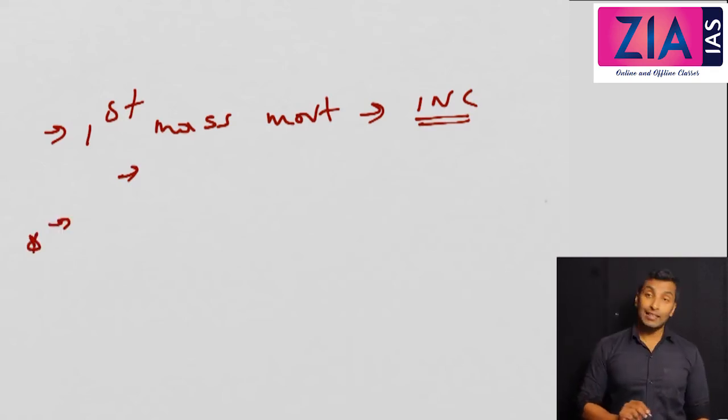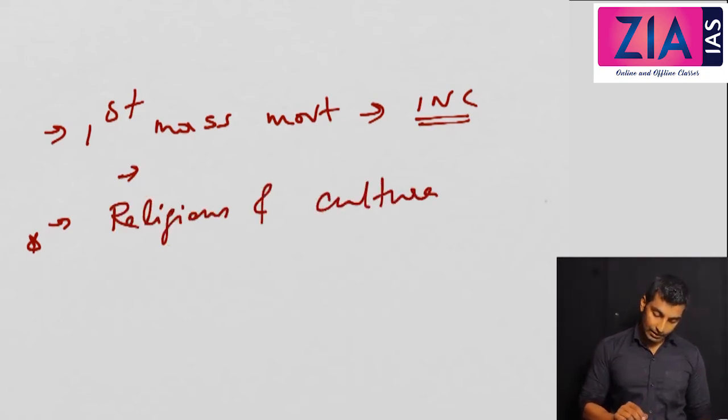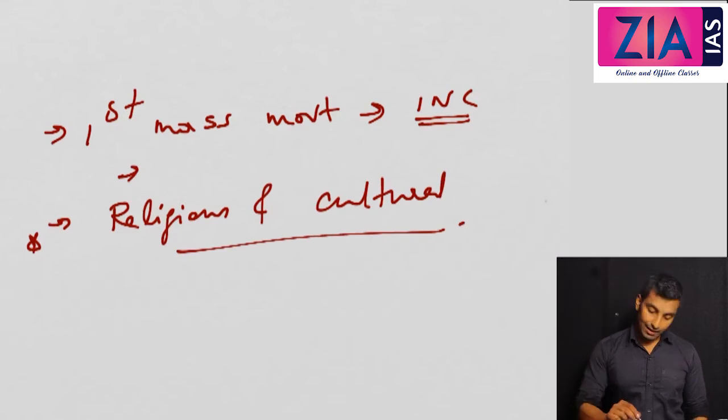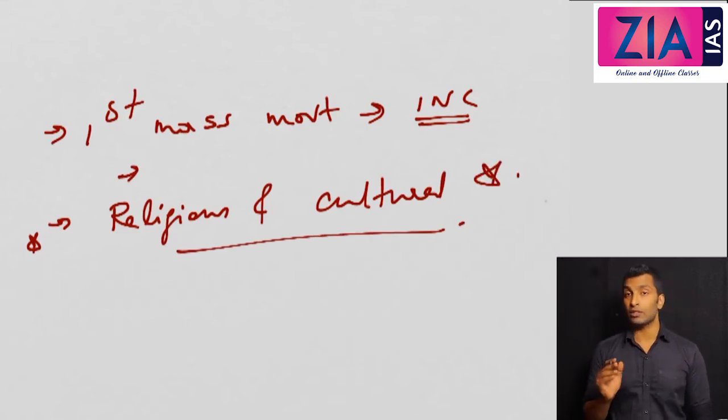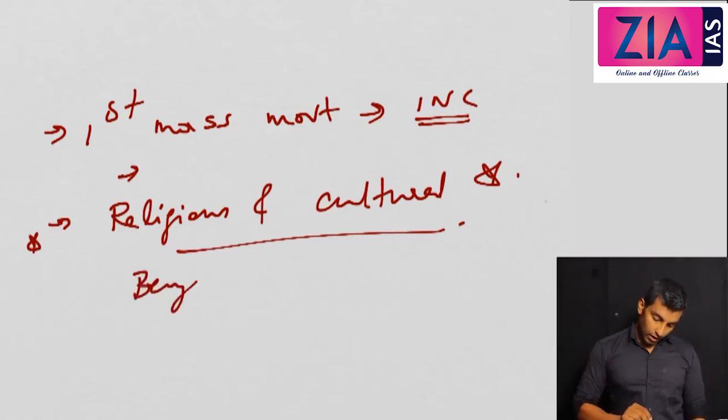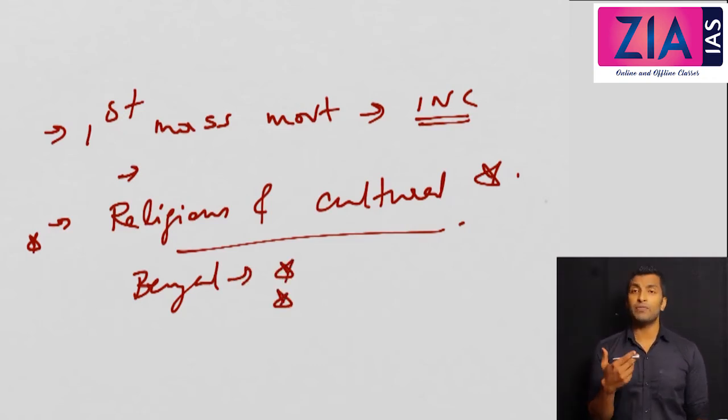Another important point is the leaders used religious and cultural symbols to mobilize the masses. And this we will discuss as a criticism also, because this led to alienation of one section of the people, that is Muslims. The reason is they used Durga Puja, Ganesh festival, etc. Especially Bal Gangadhar Tilak, he used the Ganesh festival, right? So in Bengal, Durga Puja and Raksha Bandhan are very important and very famous, and it is very difficult to mobilize people on the basis of political lines.